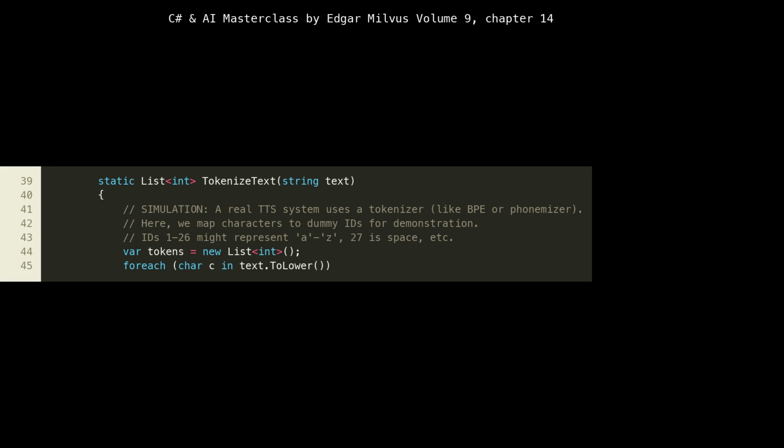Now we dive into the tokenize text method, which is the first functional block of our TTS pipeline. At line 41, we explicitly state that this is a simulation. In a real-world scenario, this method would not just map characters, it would likely involve a sophisticated phonemizer or a pre-trained tokenizer model, potentially an ONNX model itself, that converts text into a sequence of phoneme IDs or subword tokens. This is crucial for handling pronunciation nuances, different languages, and out-of-vocabulary words.